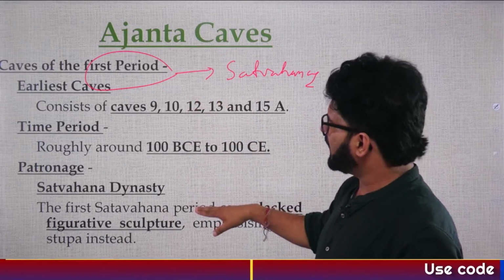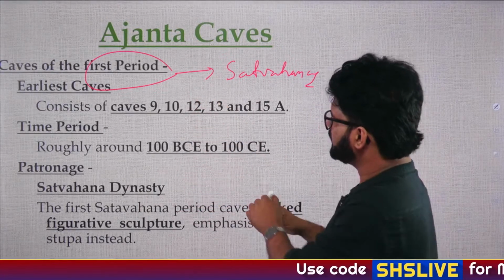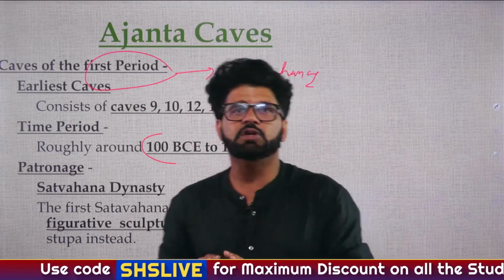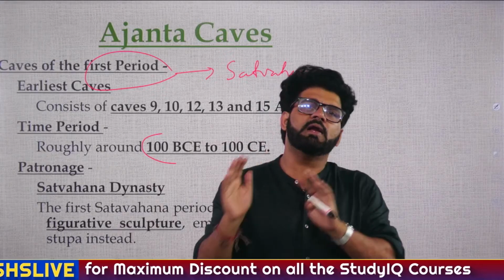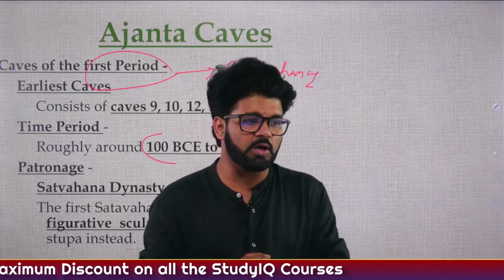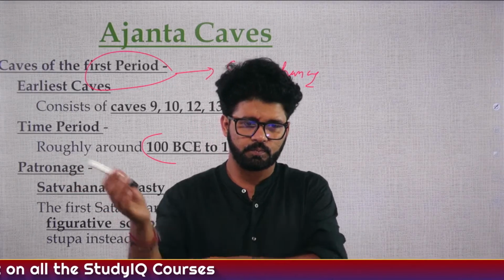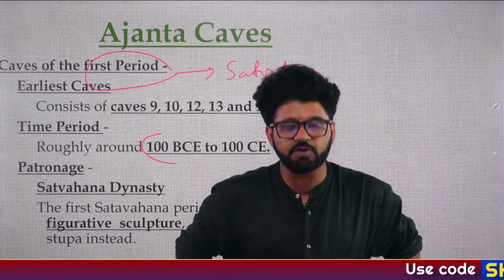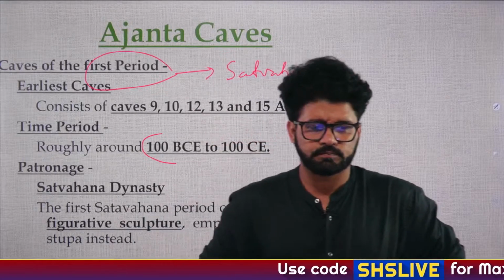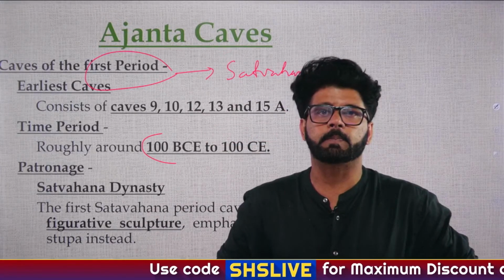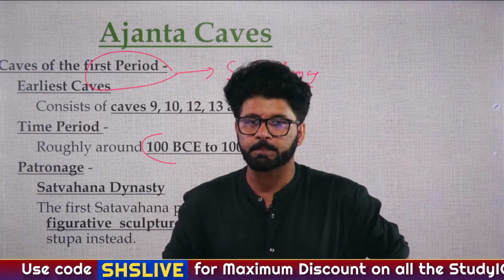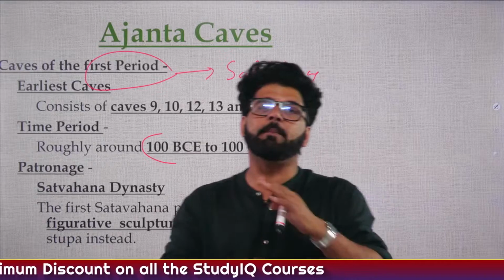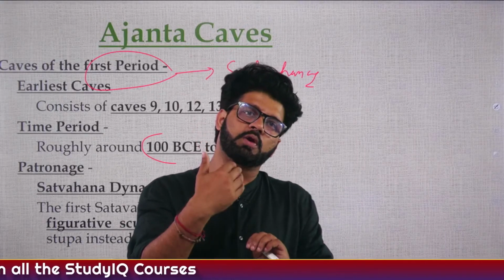Now if I ask you about the Satavahana period, and they are saying that during this period, 100 BC to 100 CE, these caves were made. Mahayana and Hinayana, they got divided in which particular Buddhist council? Again, post it in the comment section. The 4th Buddhist council, which happened during the reign of Kushana ruler Kanishka.